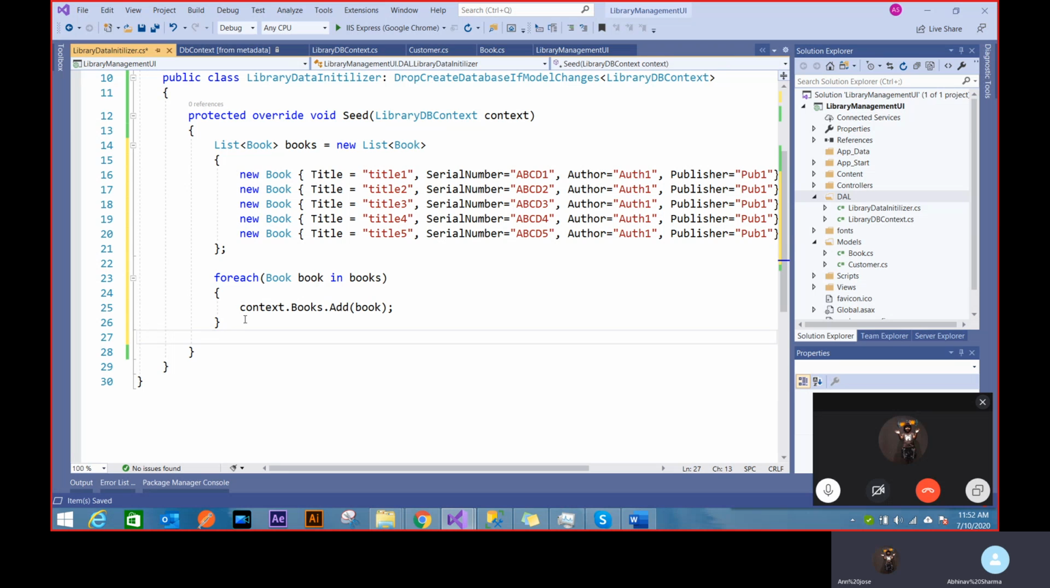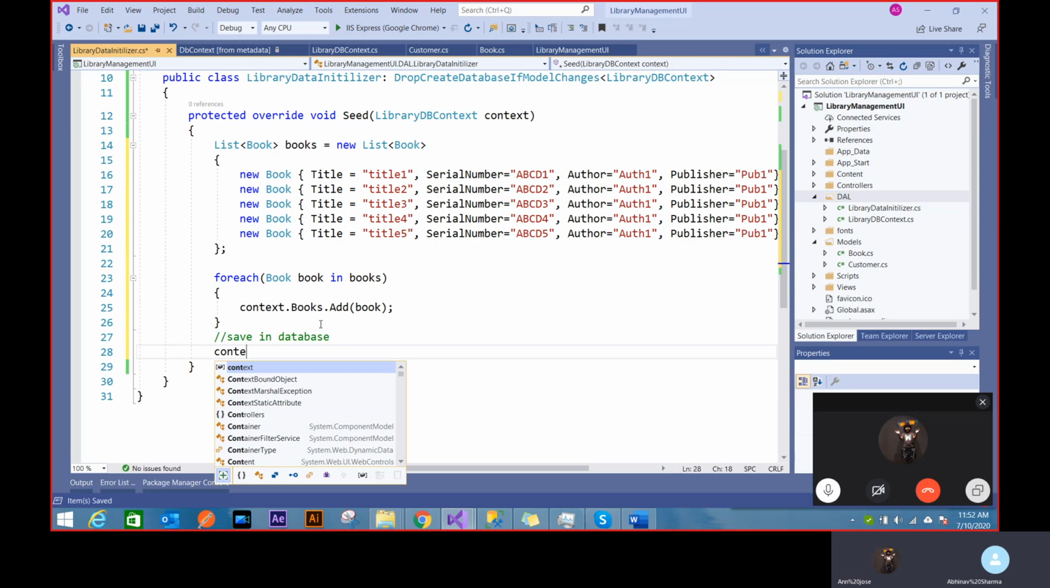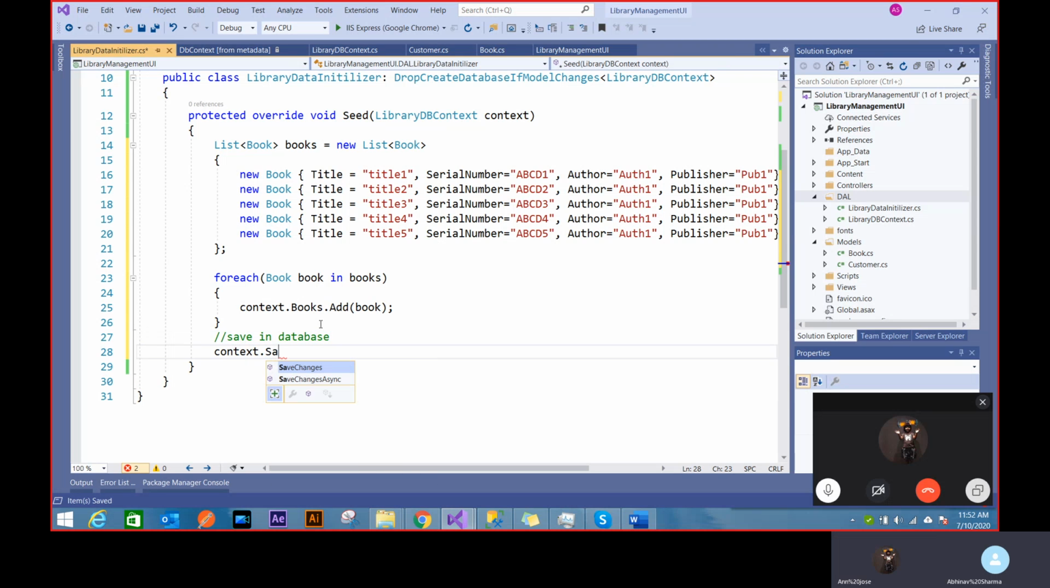Now, if everything is added in this context, I have to somehow tell the Entity Framework, now you can save my database. You can add these records inside my database. So save in database, and you'll see this line used a lot. Context dot save changes, and that's it. You see the advantage of having this context now, because this context knows everything about my entity, so I can add stuff in my entities, and I can use this line context dot save changes.